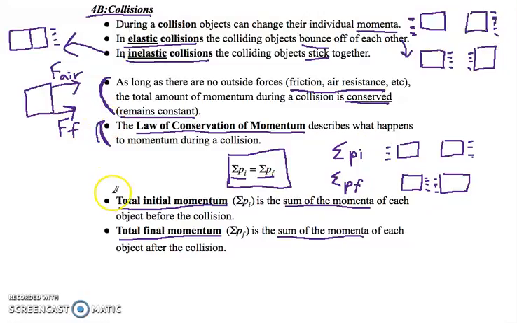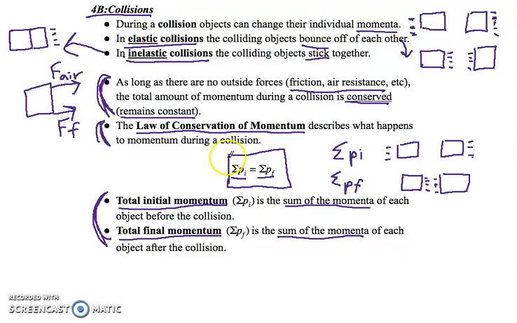What this really says is that the momentum is going to go somewhere. As long as we don't have to worry about any outside forces, it's just going to get moved around between the objects that are participating in the collision. And that actually is really helpful. We'll be able to find a lot of useful information using this.